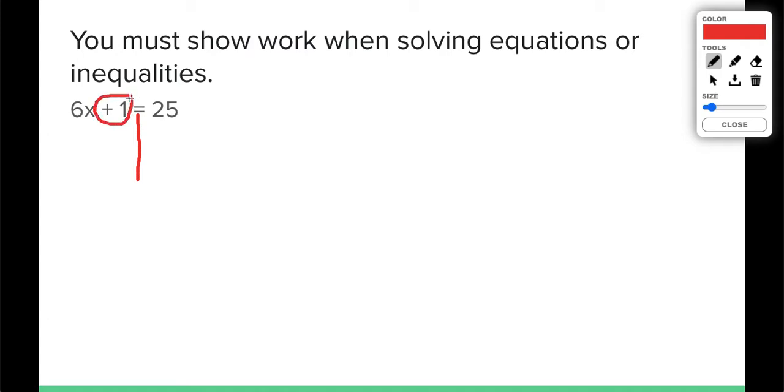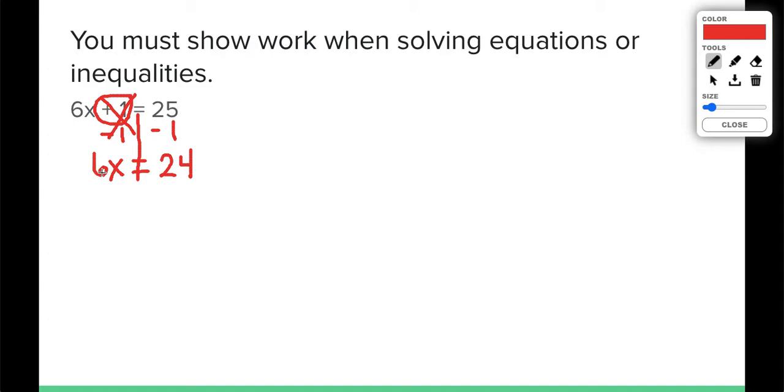We're going to use what we call inverse operations. That means the opposite of the operation we see, we're going to use that to get rid of this number, and we're going to do that to both sides. So right now I see plus 1. What's the opposite of adding 1? Subtracting 1. So we're going to subtract 1 to both sides of this equal sign. That gets rid of my 1's because 1 minus 1 is 0. And all that I'm left with over there on the left is 6x. On the right, I have 25 minus 1, which gives us 24.